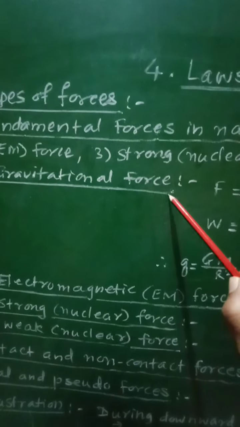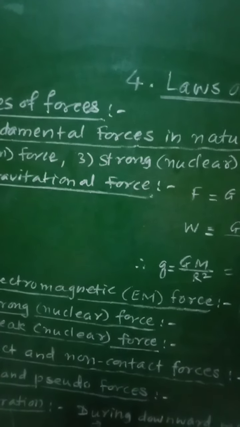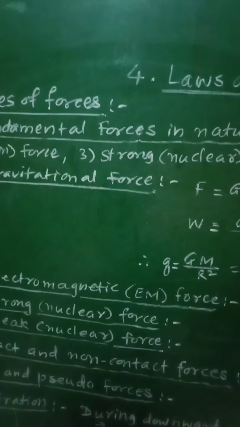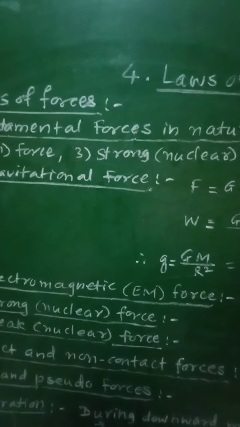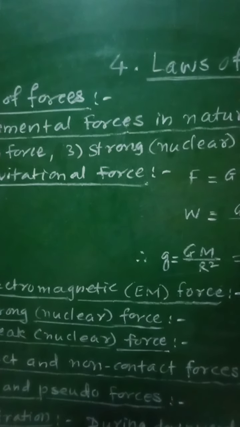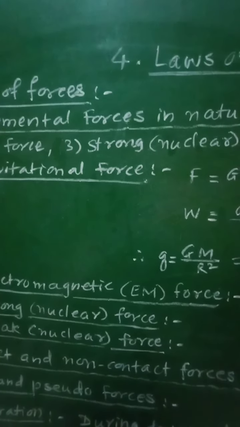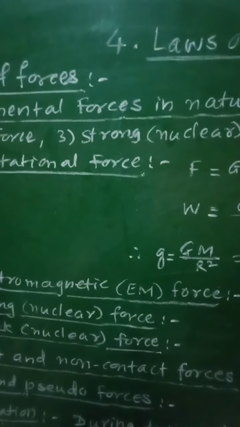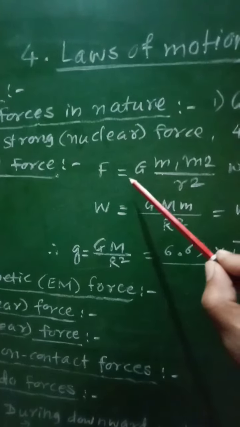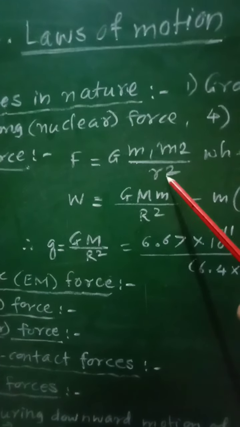Gravitational force, the force of attraction between 2 point masses separated by some distance is called as gravitational force. The force of attraction between the point masses separated by a distance is called as gravitational force. The magnitude of this force F between 2 point masses m1 and m2 separated by a distance r is given as F is equal to G m1 m2 upon r square.